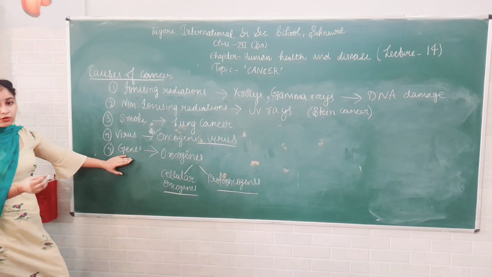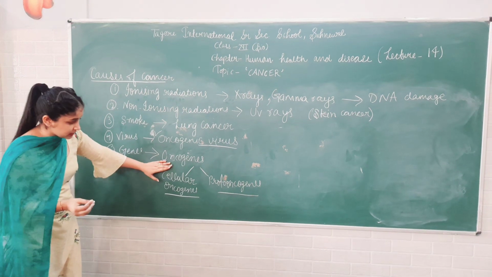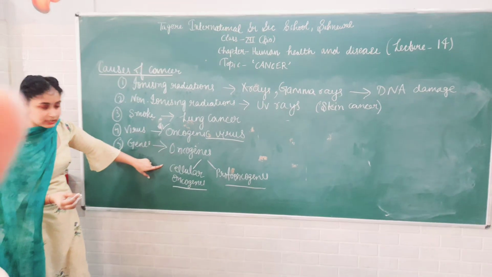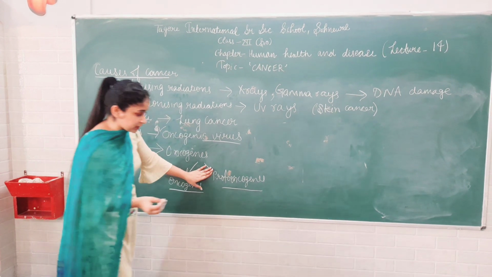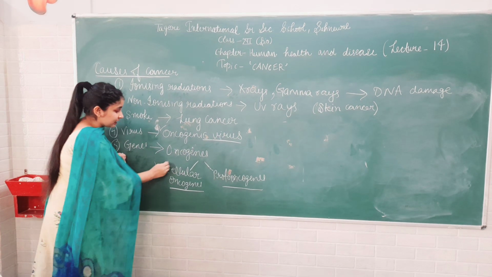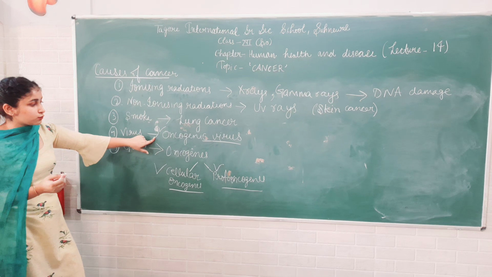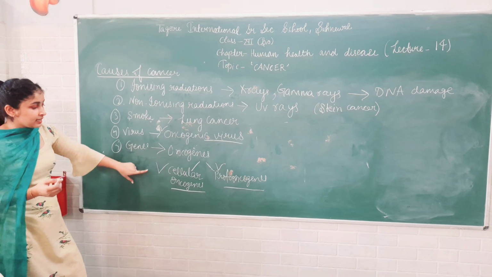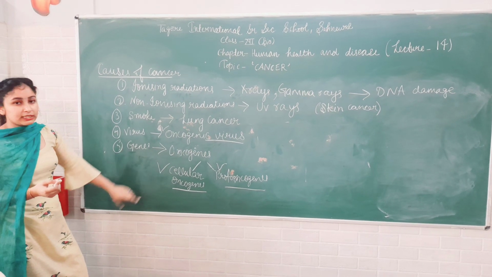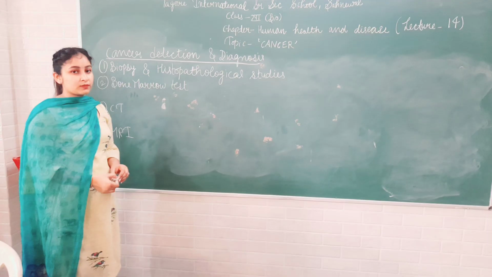So the genes which cause cancer are called oncogenes. You have to write on these also. So here you have two questions of assignment. First one is oncogenic virus. Second is what are cellular oncogenes and proto-oncogenes.